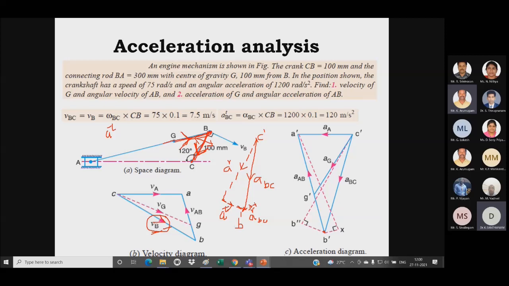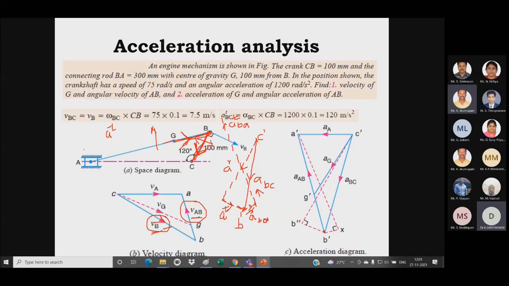So now I have to draw a perpendicular line to represent the tangential acceleration from this point. For drawing the tangential acceleration I am going to refer to the velocity diagram, the velocity of AB, which is in this direction, you can see here. So I have to draw a perpendicular line like this. I don't know where it is going to meet the point. So this is my tangential acceleration for BA. So this is my radial acceleration of BA. So this is radial and this is tangential I have drawn.